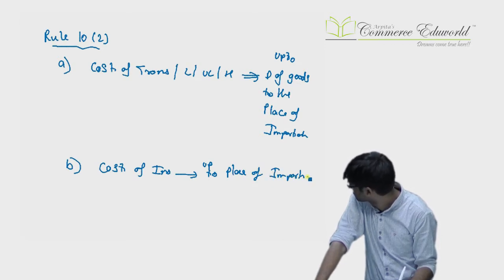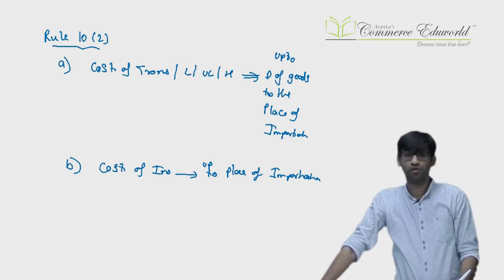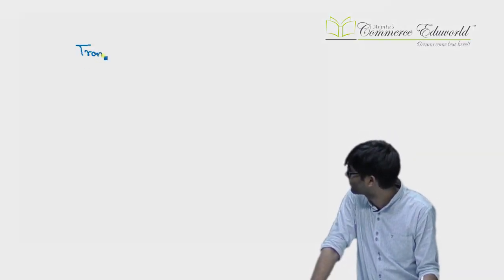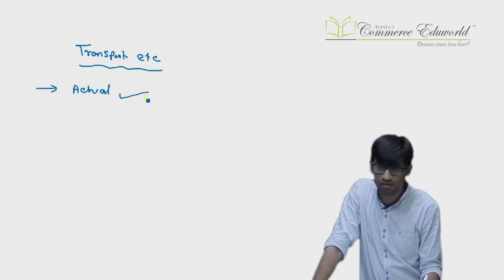Now, how will this value be added? Actual value, or ad hoc value. Let us consider that now. In case of transport, etc., if you know the actual, then actual is considered.